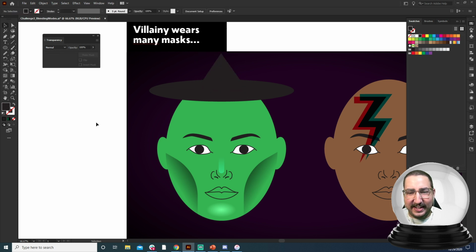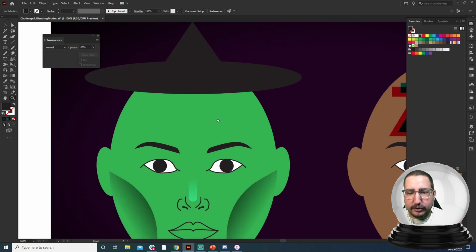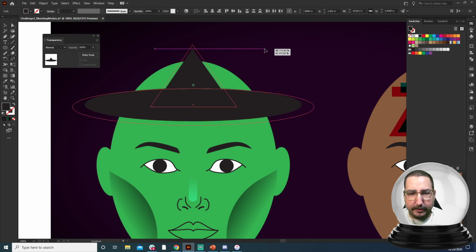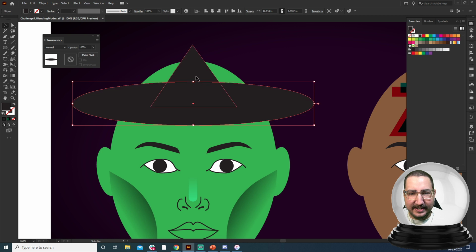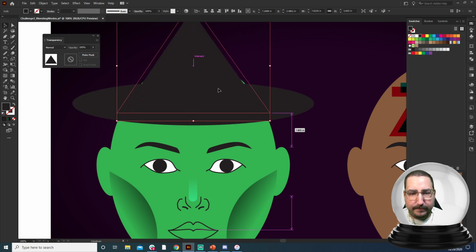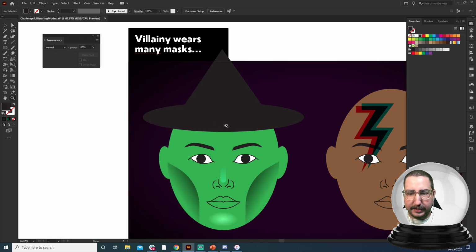All right, so we have a little witch's hat that is happening here, and what's going to happen with this is this witch's hat is actually going to cast a shadow, right? And I believe that this would probably go further down this way. This witch's hat is going to cast a shadow. There we go, that looks better.